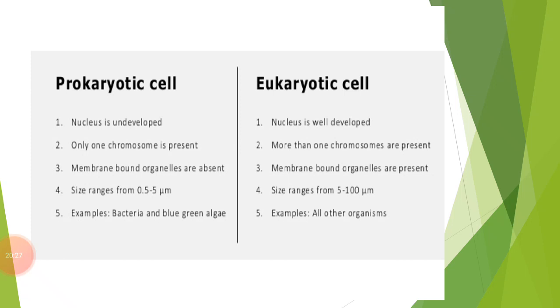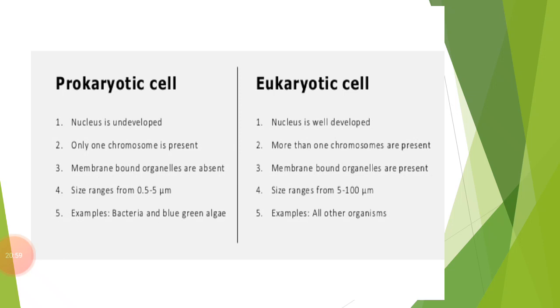Prokaryotes are relatively simple organisms. For example, bacteria and blue-green algae. Blue-green algae is commonly known as cyanobacteria. So bacteria and blue-green algae are the common examples of prokaryotes. Bacterium is a prokaryote because its cell has no real nucleus.